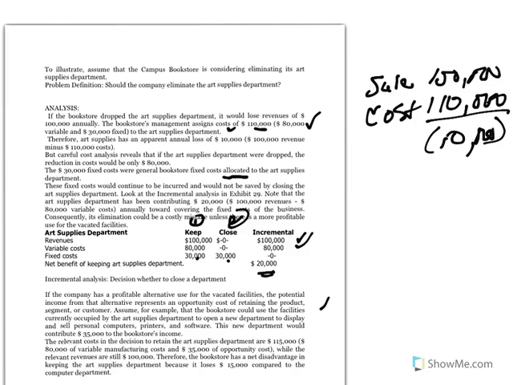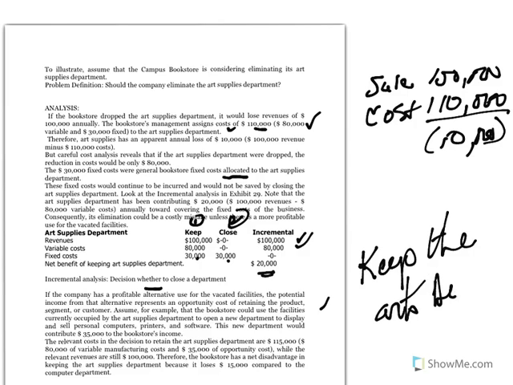But here, the decision here is to keep the arts department because it is contributing $20,000 in cash flows to the fixed costs.